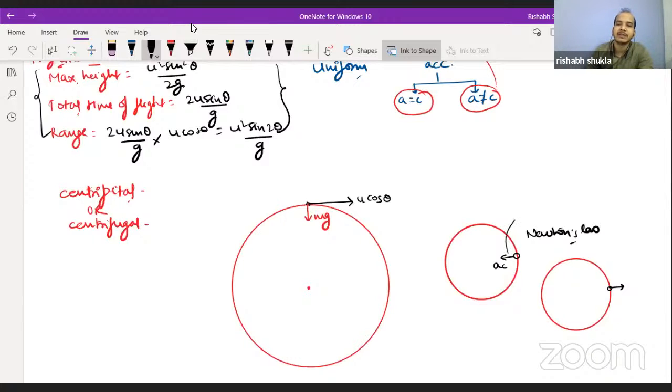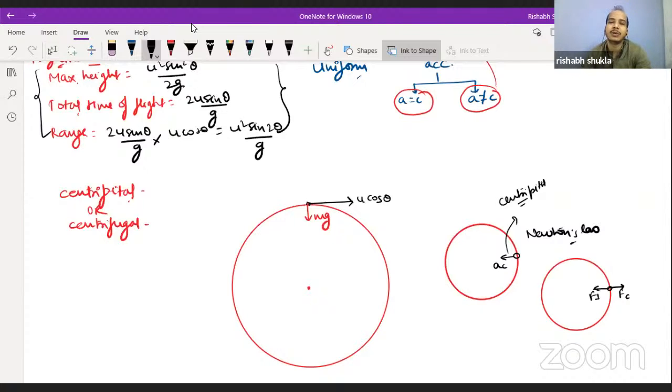The force which is acting inward is the centripetal force. The force which is acting outward, and which was applied by us in order to bring the system into dynamic equilibrium, is the centrifugal force. Why are we saying dynamic equilibrium?